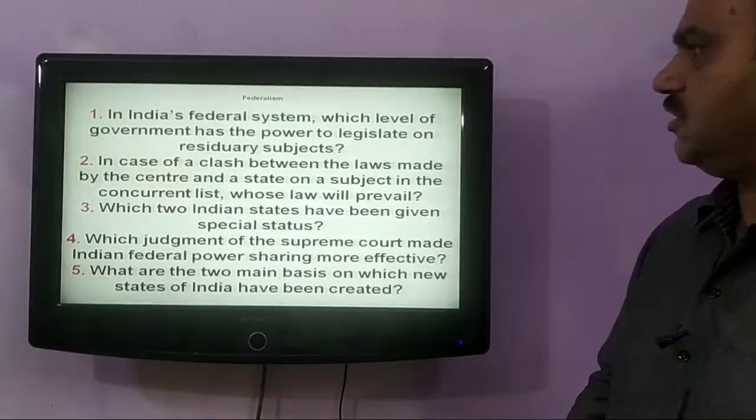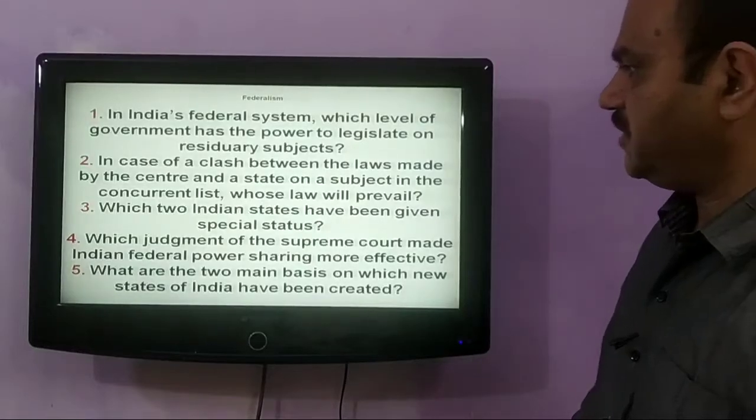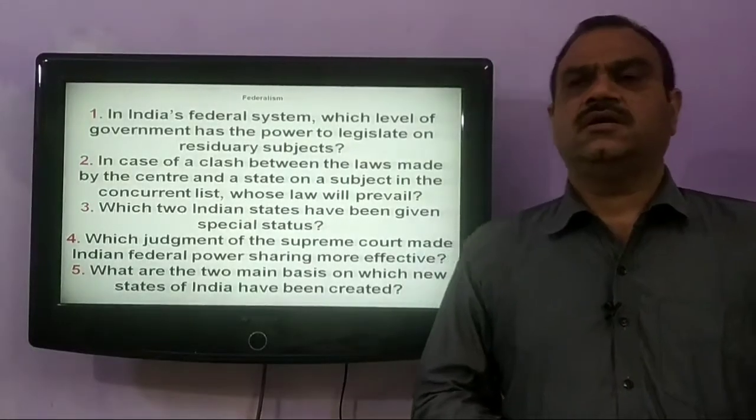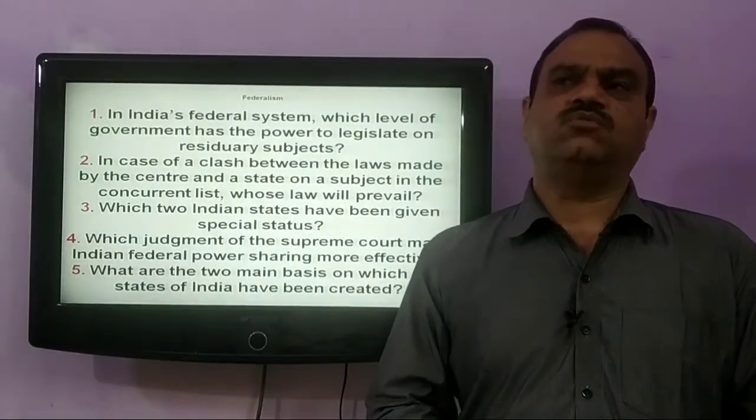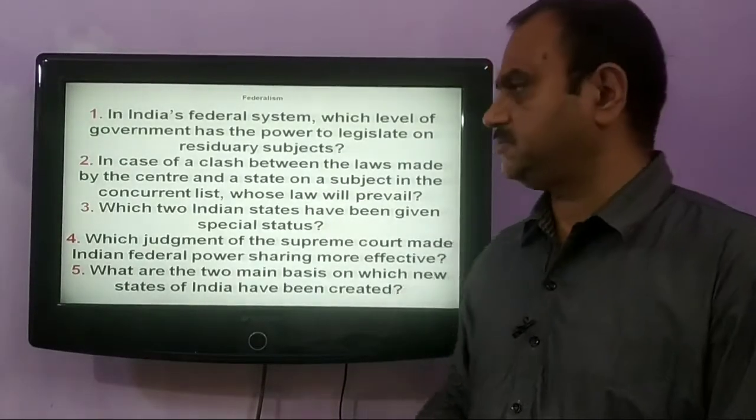Next one is, which two Indian states have been given special status? The constitution of India gives special status to the state of Jammu and Kashmir and Arunachal Pradesh.